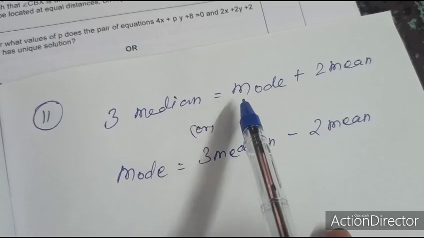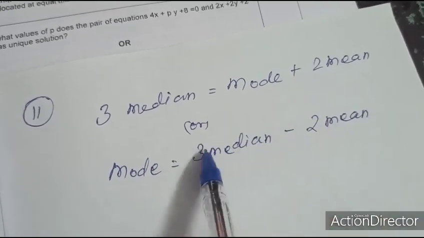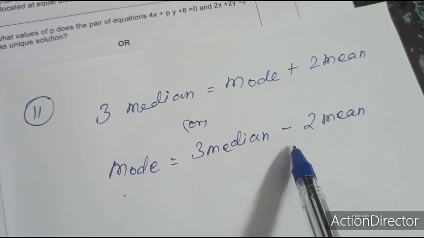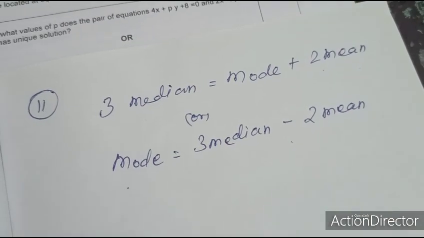Therefore, 3 median equal to mode plus 2 mean, or mode equal to 3 median minus 2 mean.